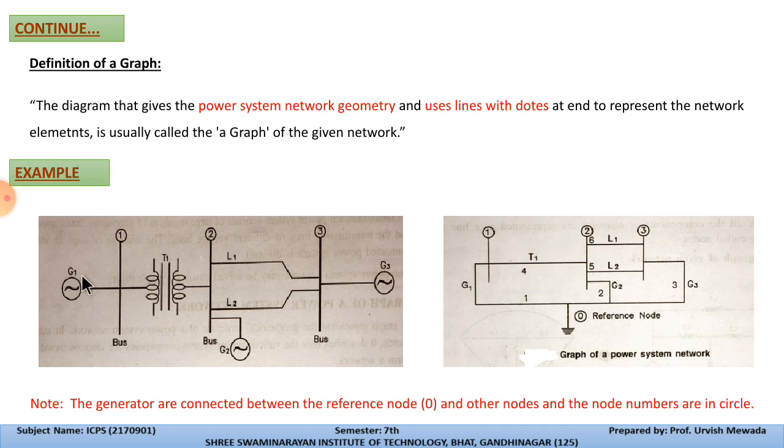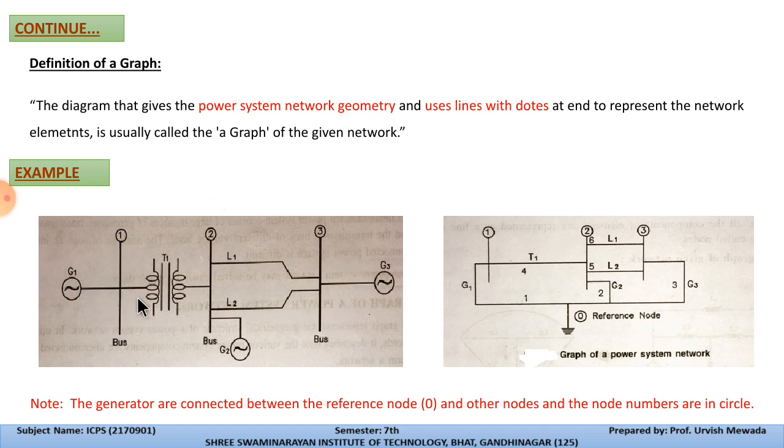So in this network you can see we have two generating stations, means both are in line, and the third generating station which is connected with the bus number 2. So first of all, this is generating station 1, this is generating station 2, this is generating station 3. Now these 1, 2 and 3 are the buses of the system.